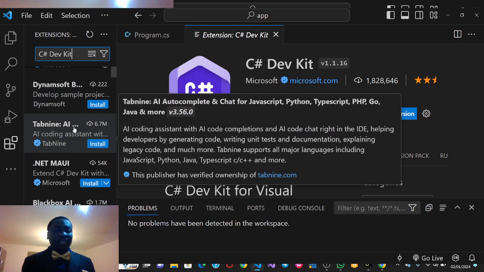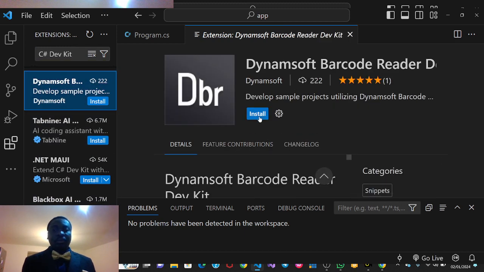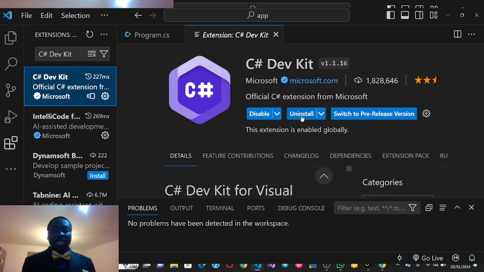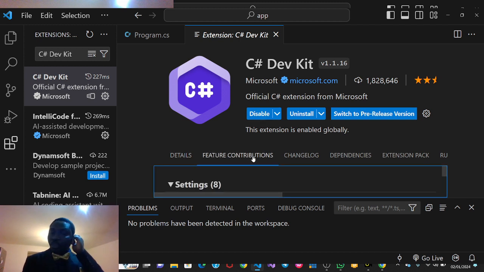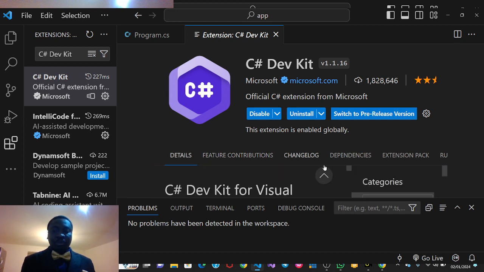Now an example of it is this. Now it is not installed, so you see install. Because it's been installed, you can see it is installed, or you can install another version, or disable it. And if you want to read more about it, you can look at the feature contributions and the settings, how it is done. You can just scroll down and read about the details too.